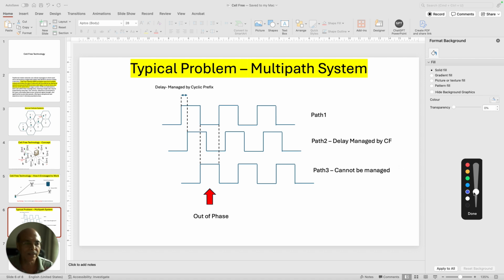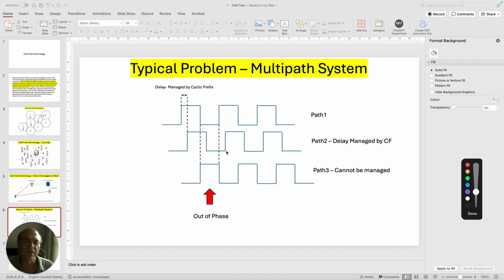So we have a signal which is like a square wave, right? You can see that there is a signal. There are basically 3 paths: path number 1, path number 2, path number 3, because I've shown you only 2 paths there. Let's consider 3 paths, and the signal transmitted from the base station to the mobile is in the form of a square wave, right? This is the signal. Typically all signals are going to be like that, and it will keep on repeating, and through the repetition it will create a logical connection between the mobile and the base station.